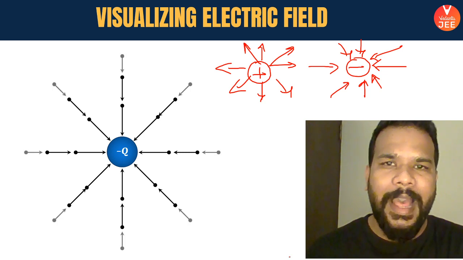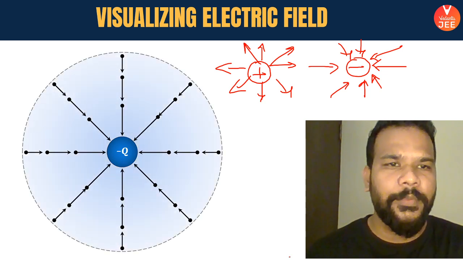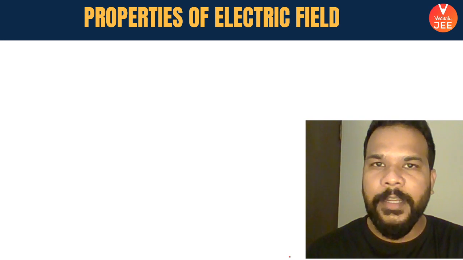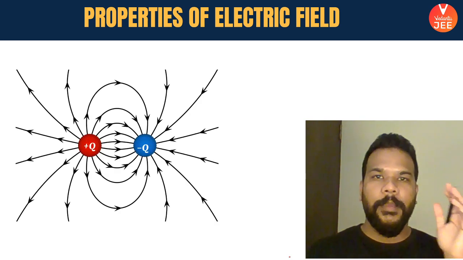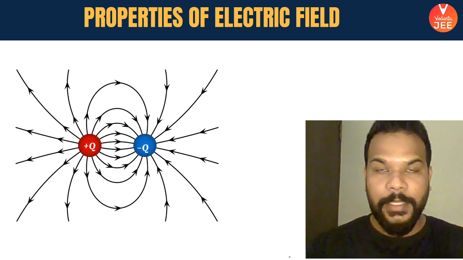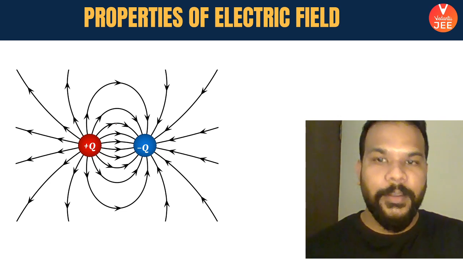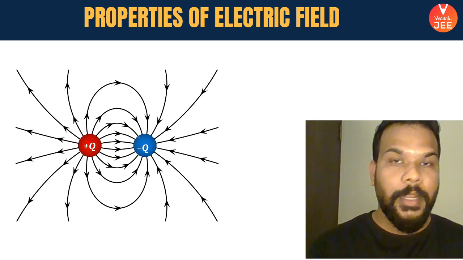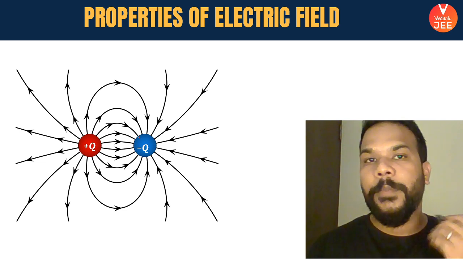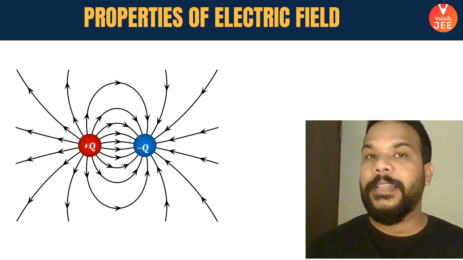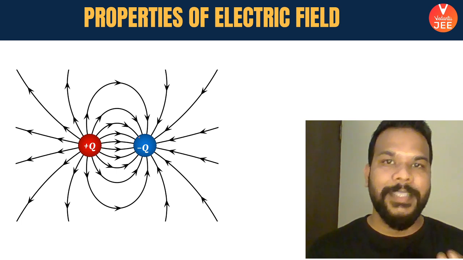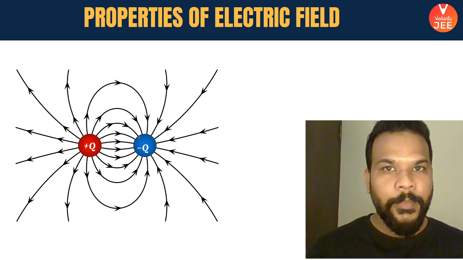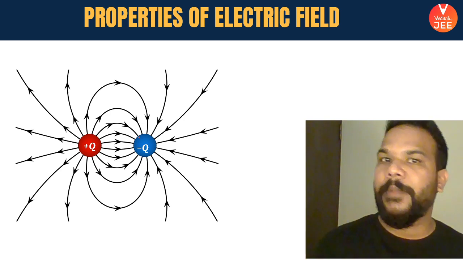Now, what if you have the electrical field lines for positive and negative charge placed together? So what is happening here? You see that a positive and a negative charge are placed together. So now the electric field lines will appear in this manner, which tells you that positive charge has electric field lines going away from it and negative charge has electric field lines coming towards it.